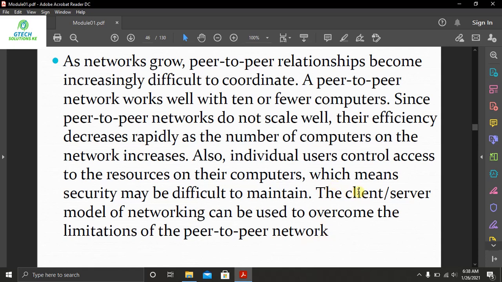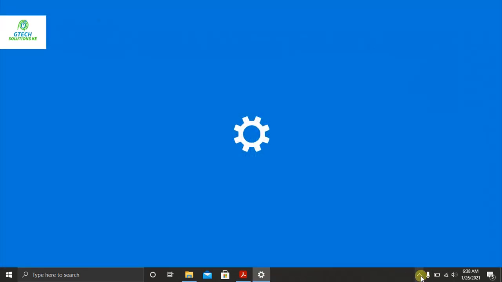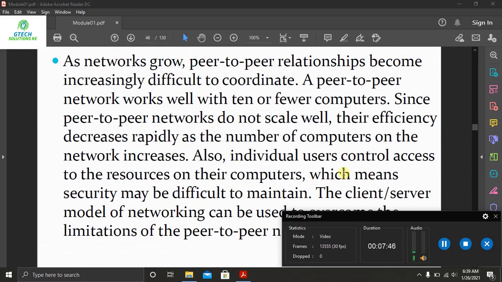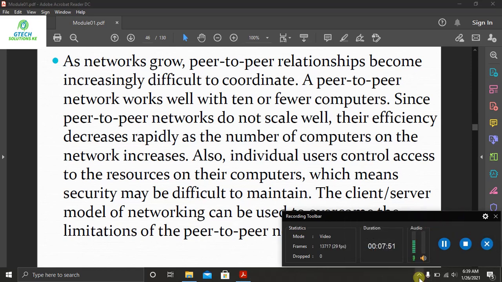So we have seen that there are many drawbacks to this. For example, you cannot manage or secure the documents. The only person capable of that is the user who is using the machine. So you can use another method, called the client-server model, so that you can manage it. The client-server model of networking can be used to overcome this limitation of peer-to-peer networks. That brings us to the next type of network connectivity, which is client-server networks.